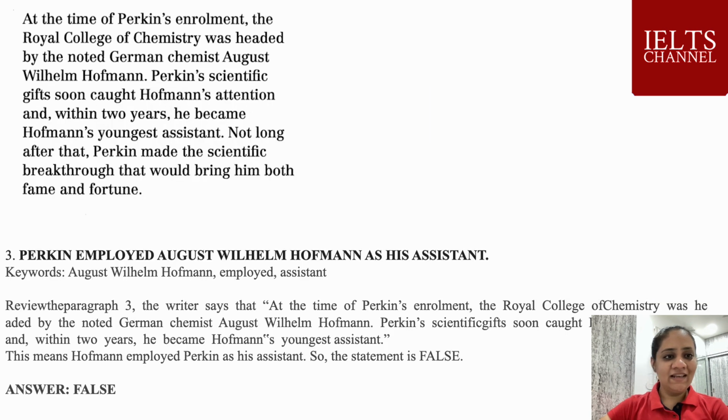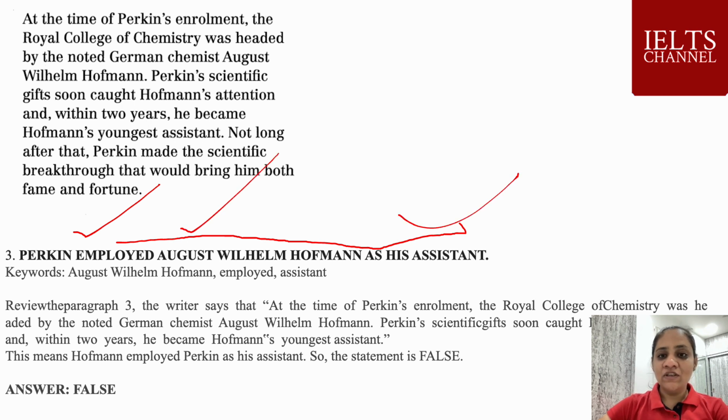Question number 3. Perkin employed August Wilhelm Hoffman as his assistant. Perkin's employment is a keyword, and August, Hoffman and assistant are keywords. You can see these keywords in paragraph number 3. Let's read it.